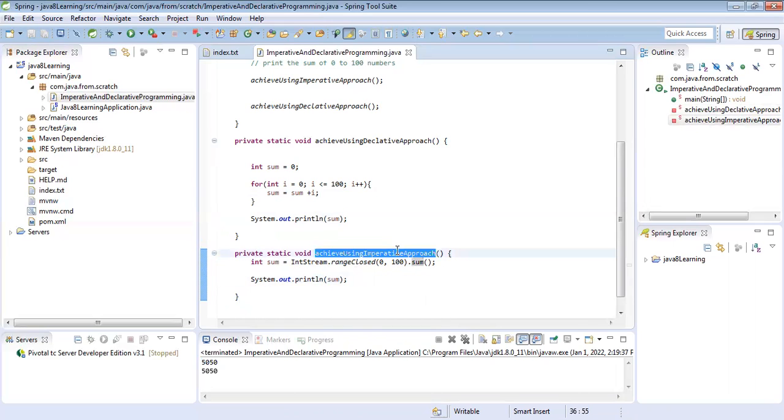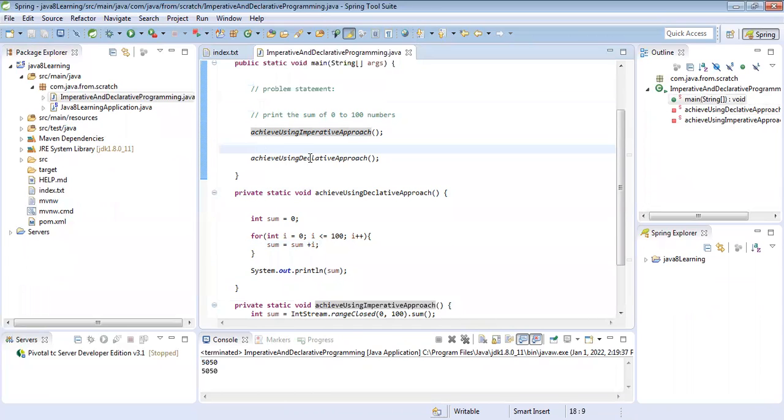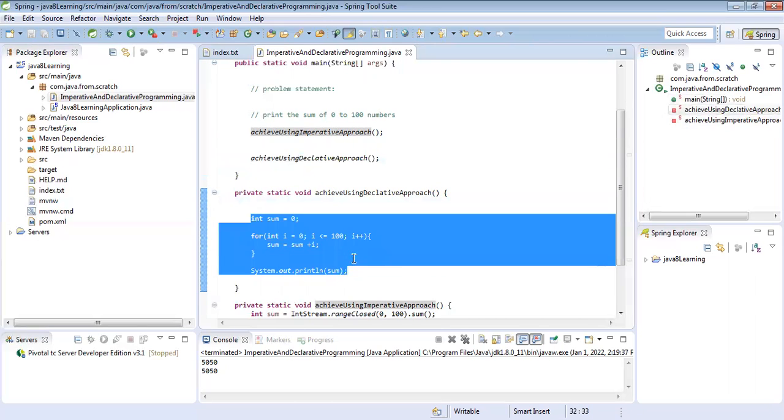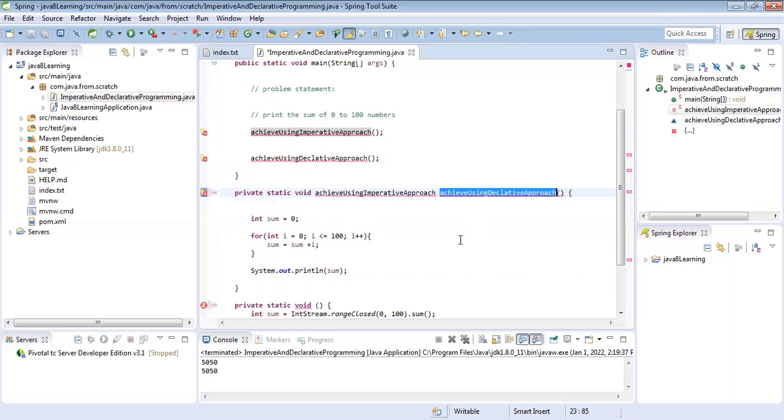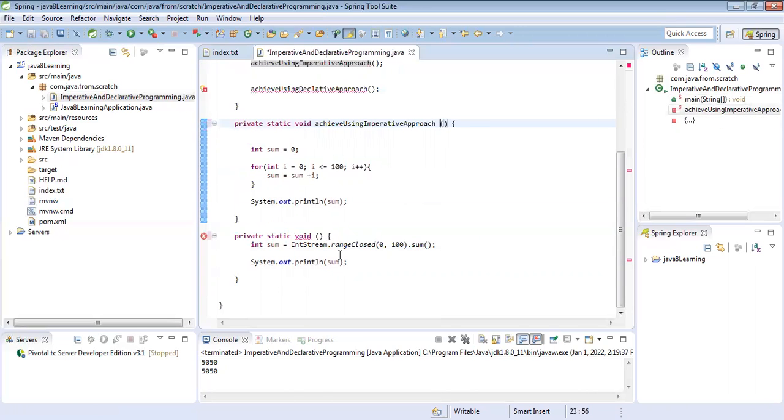Sorry, it is the declarative approach. That is not a problem. See, this is the declarative approach, so you can put the code here, and just change the method name.